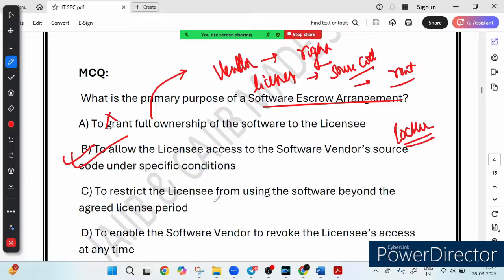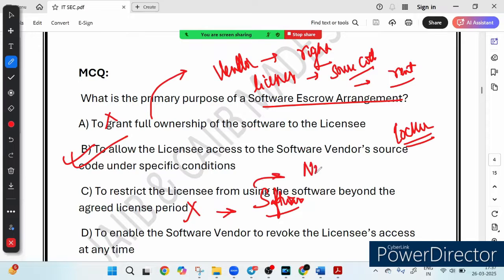Option C, to restrict the licensee from using the software beyond the agreed license period. This is incorrect because it describes a software license agreement. It does not describe a software escrow. While licensing does limit how long a company can use a software, an escrow arrangement is about ensuring continuity in the case of vendor failure. Let me give you one example.